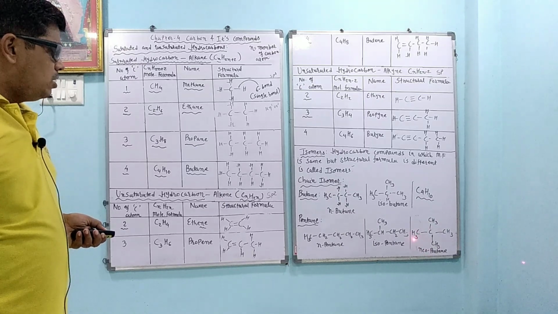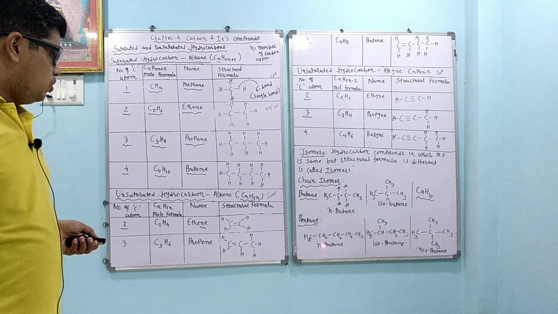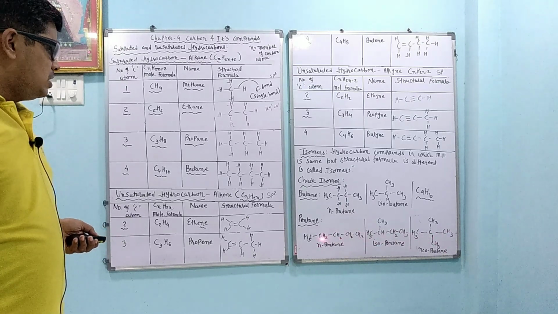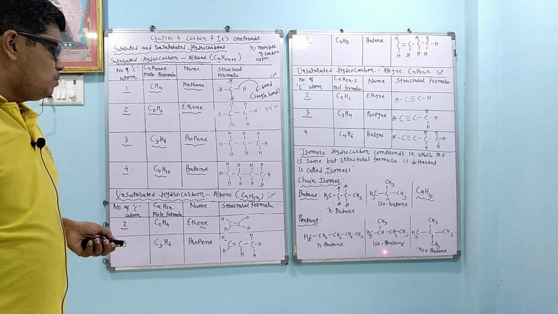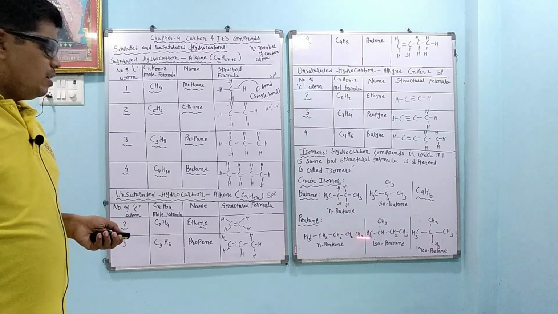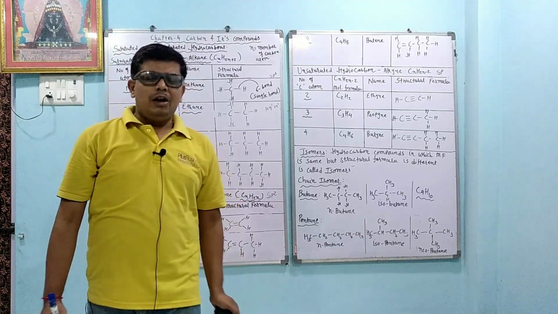Count the hydrogen 3, 6, 9 and 12, C5H12. So all these compounds have the same molecular formula, C5H12, but this one is straight, so it is called normal pentane. It has one branch, so it is called isopentane, and it has two branches, so it is called neopentane. Their molecular formula is same but structural formula is different, so they are called isomers.